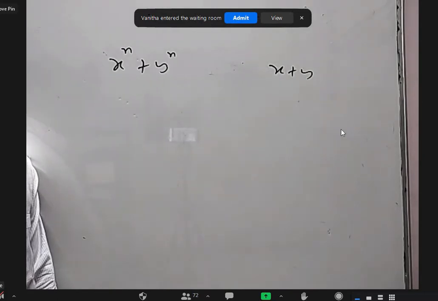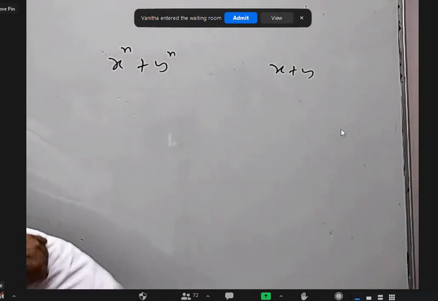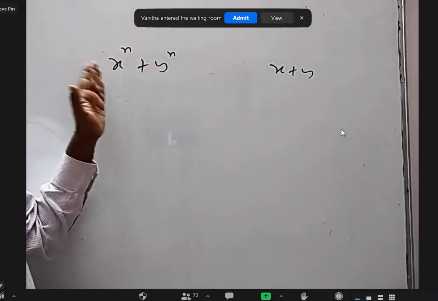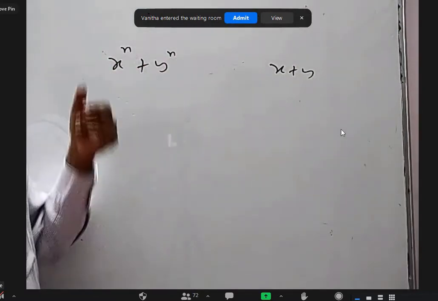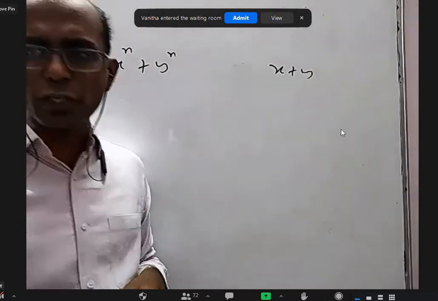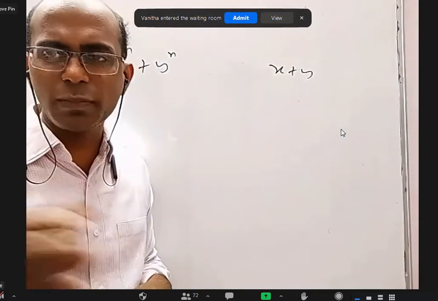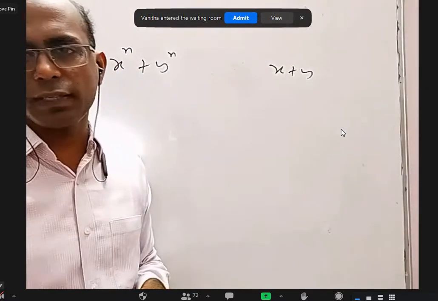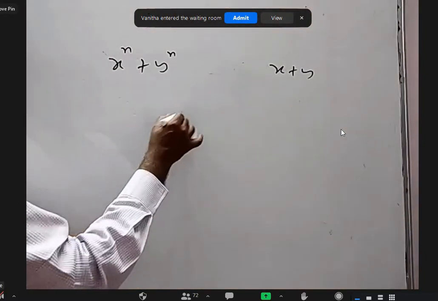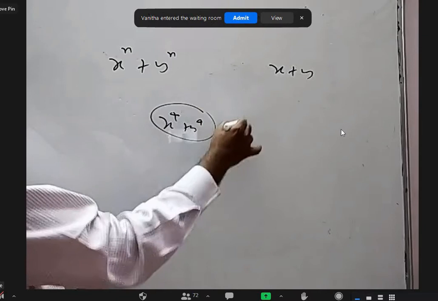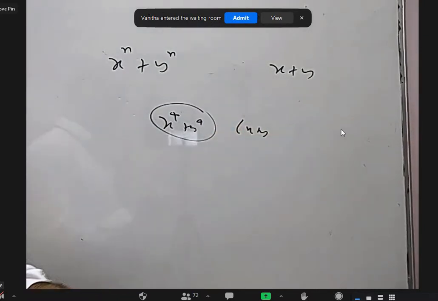Sir, when n equals 2, it is not divisible by x plus y, no, sir. Yes, you are right. When you take n equal to 2, x square plus y square is not divisible by x plus y. But when you take n equal to 1, it's fine. N equal to 3 is also fine because for x cube plus y cube, a cube plus b cube, we have the formula a plus b into a square plus b square minus ab. Again, for n equal to 4, I don't think x power 4 plus y power 4 can be factorized as x plus y into something.